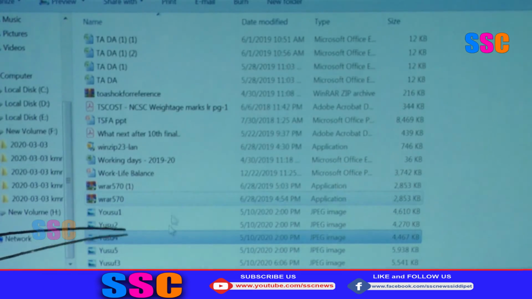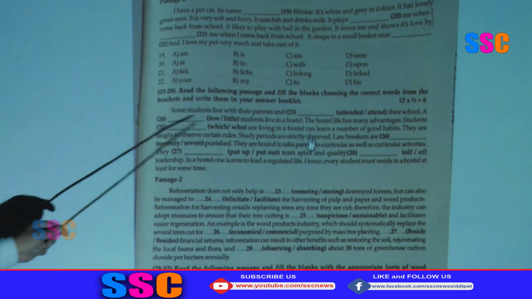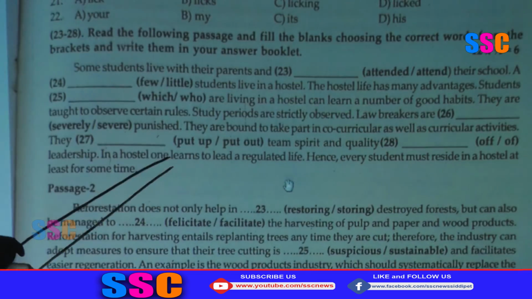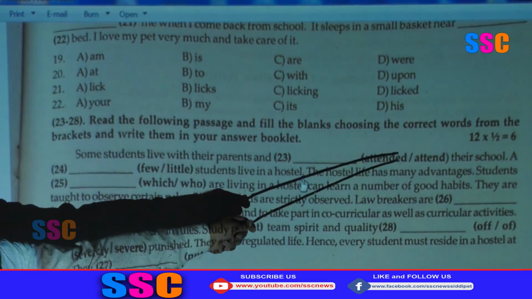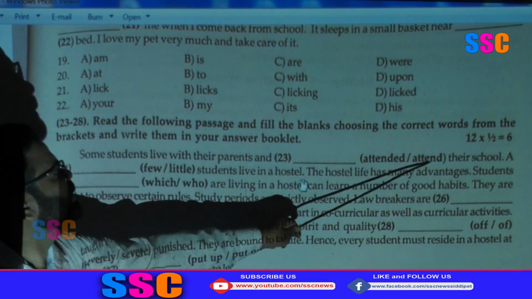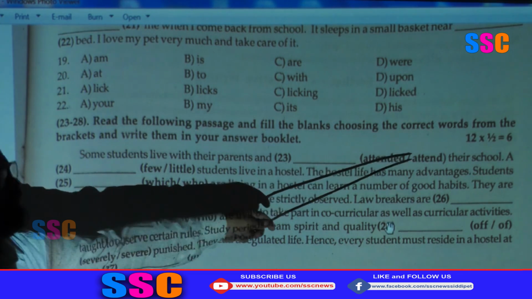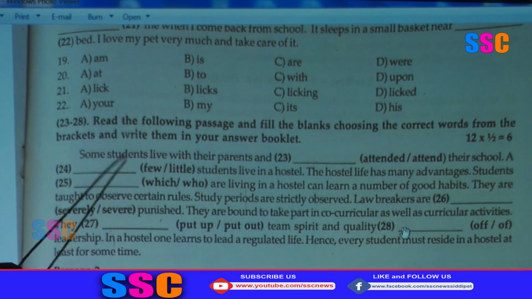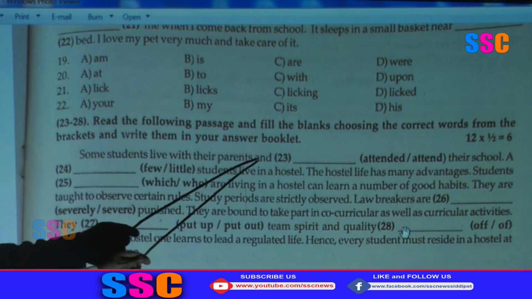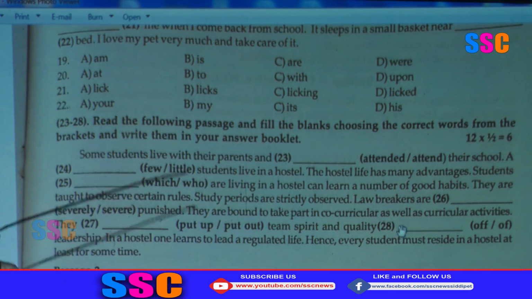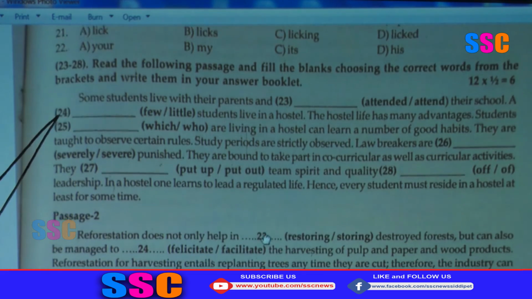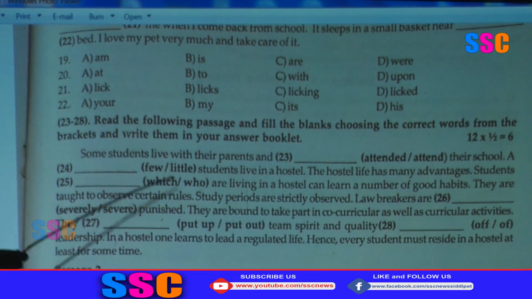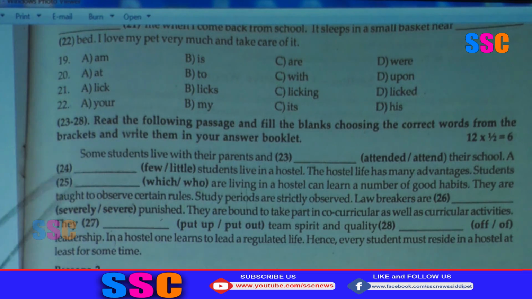Okay, then the next question is question numbers 23 to 28. Here are fill in the blanks with bracket options. 2 options here. You have to choose, just 2 words are here: attended, attend. Which word is suitable here according to this passage? Some students live with their parents and dash their school: attended their school, attend their school. Like that you have to choose the answers. While you are writing in your answer booklet, you just have to write these numbers and write the answer. No need to write all this paragraph of all the passages.